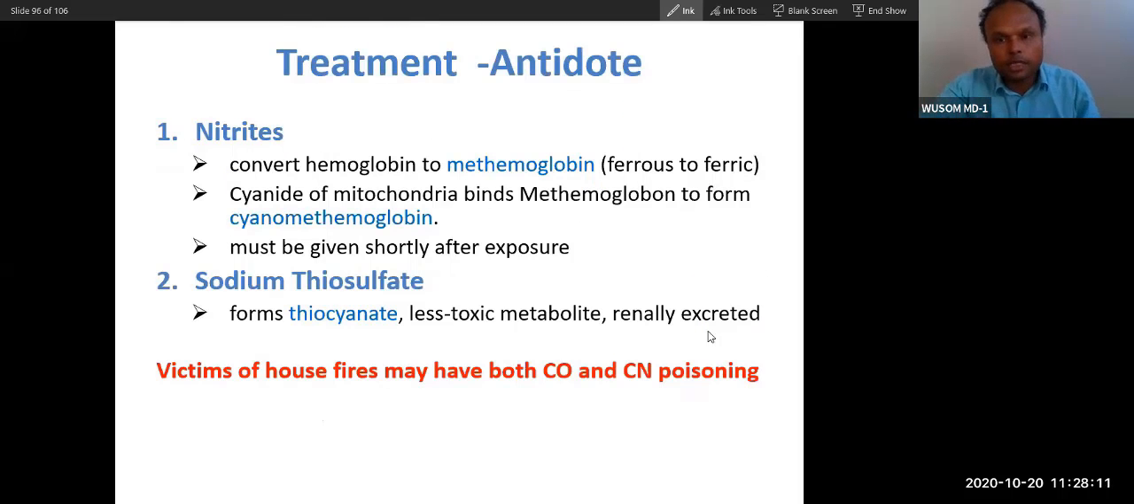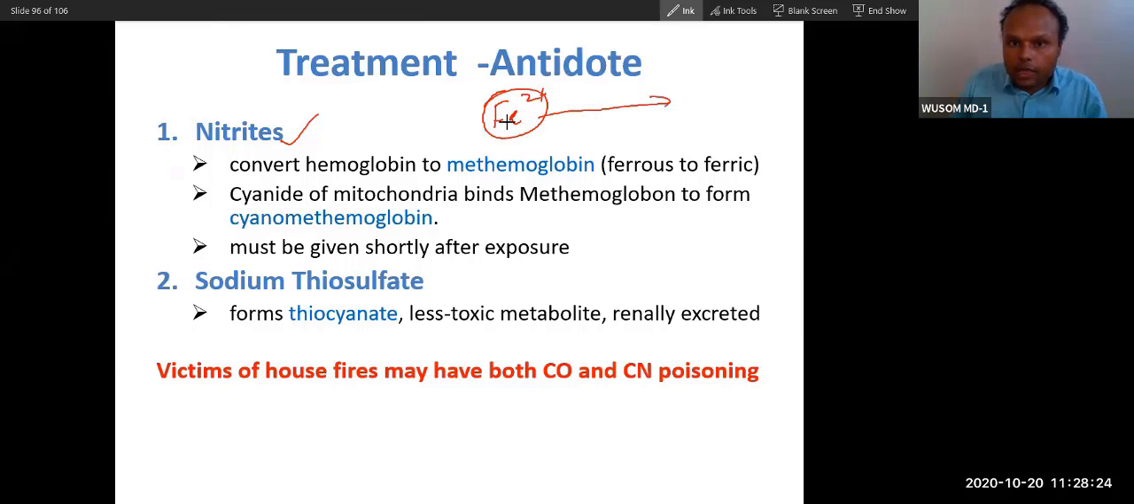What is the antidote of this cyanide? So these are the antidotes of cyanide. You give the nitrite. So what does nitrite do? Iron is present in the Fe2+ state in hemoglobin. Nitrite will change this Fe2+ state to Fe3+ state. And cyanide cannot bind the Fe2+, but cyanide can bind the Fe3+.